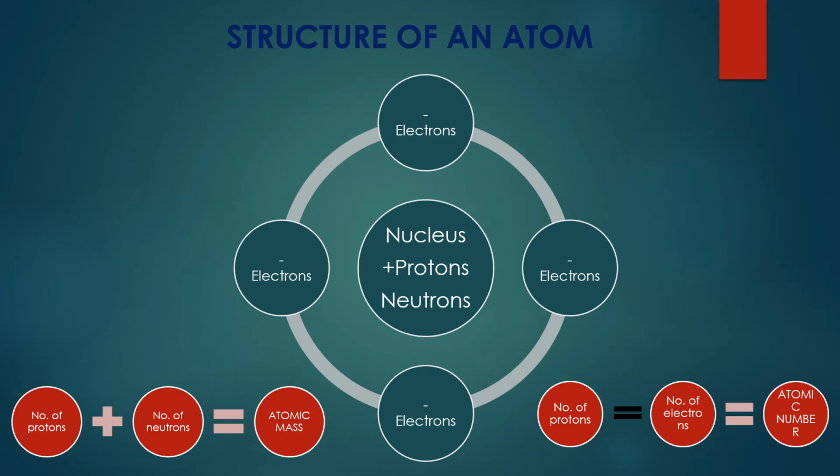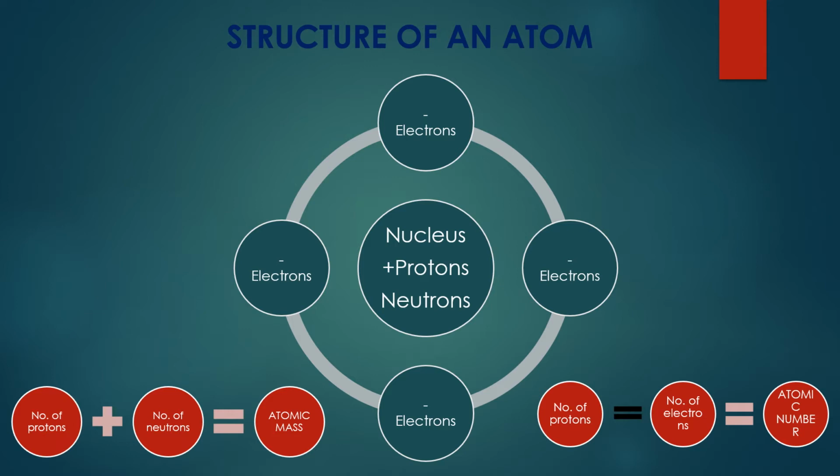Let's see the structure of an atom now. As we have seen, molecule is made up of atoms. Based on the molecules, the three forms of matter came, that is solid, liquid and gas. But how do these molecules react? They depend on the atom because the basic unit of molecule is an atom.